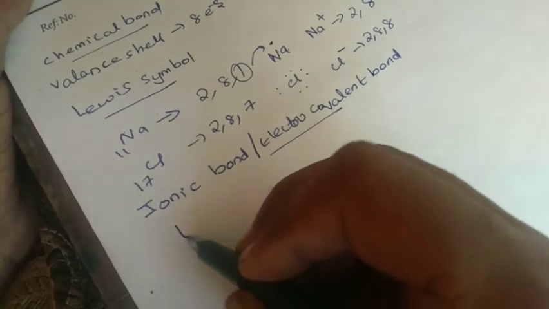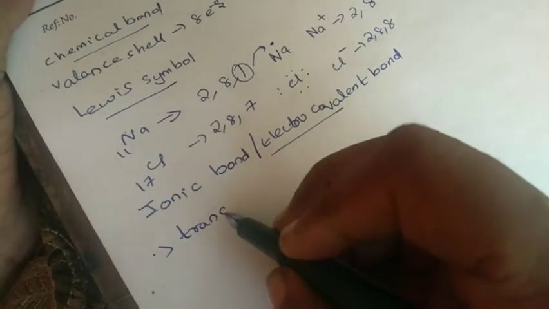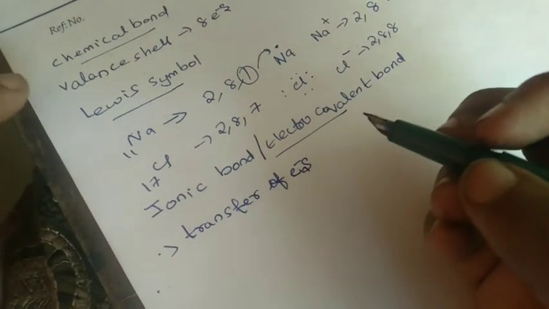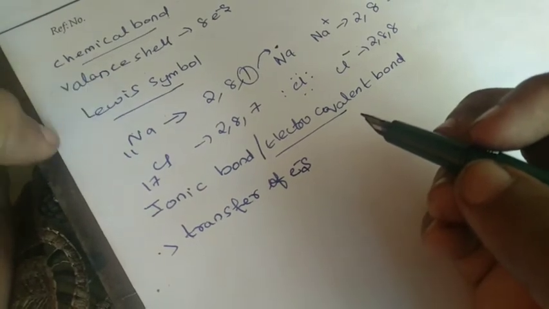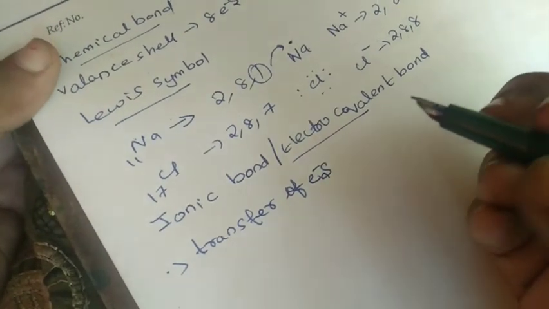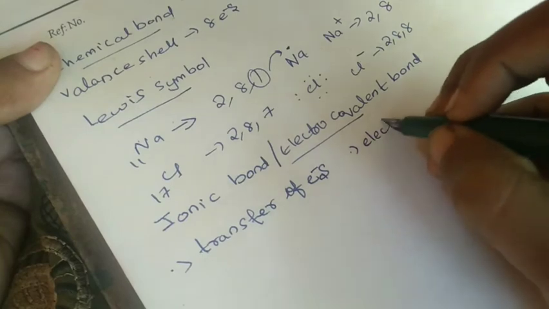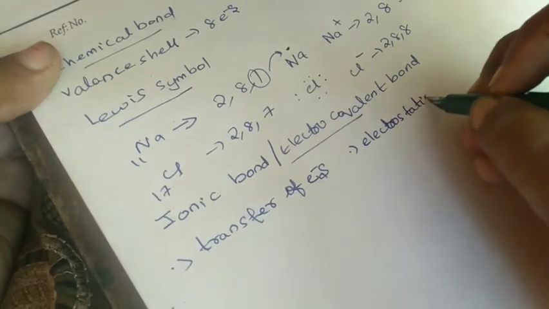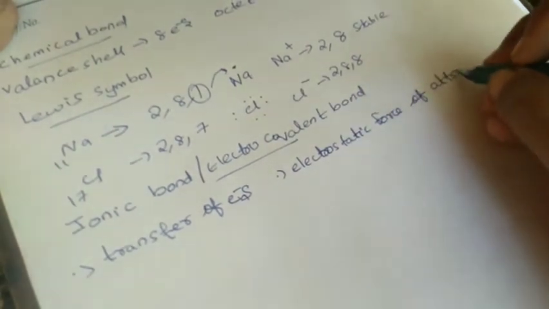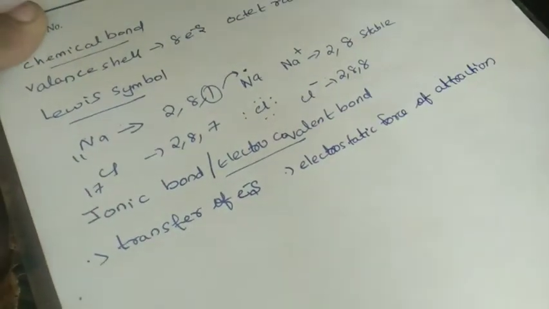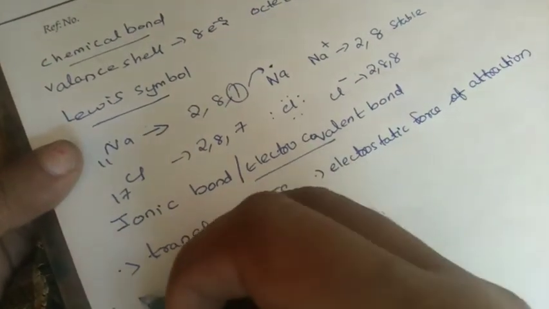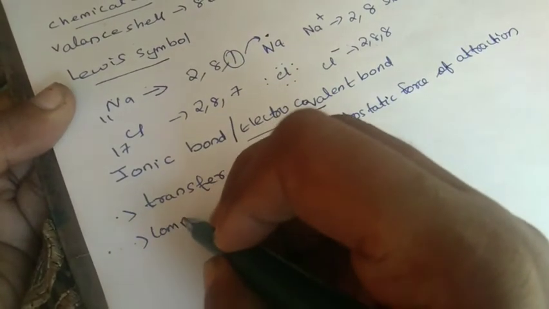I explain once more. There will be a transfer of one or two electrons between the atoms. There will be oppositely charged ions, a cation and an anion. It will be a simple trick to find the ionic bond. Then the compound which has an ionic bond is known as an ionic compound. There will be an electrostatic force of attraction because there will be a cation and an anion.